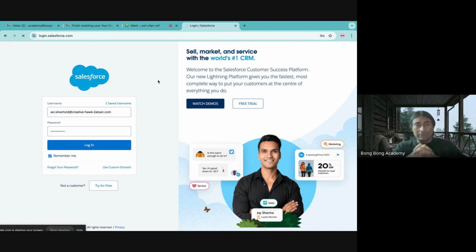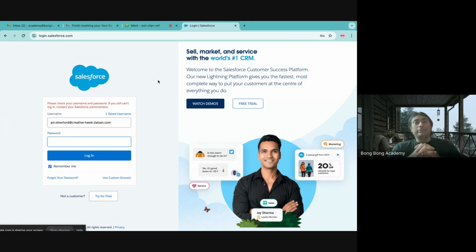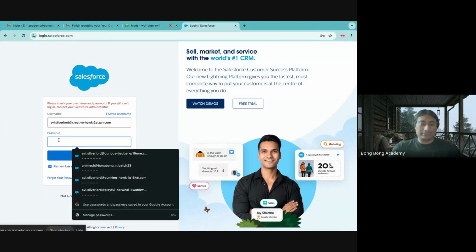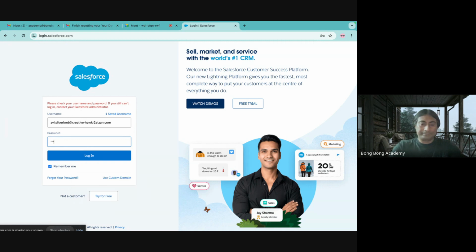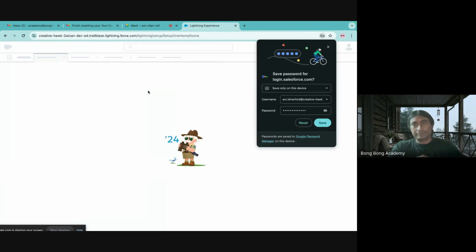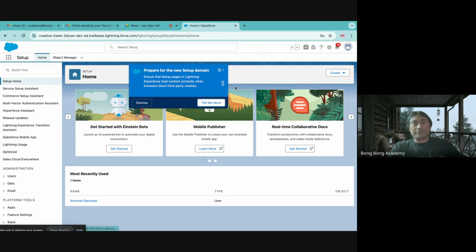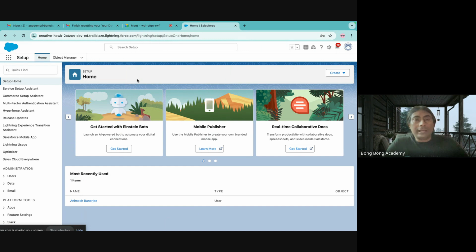See, I am now logging in. It's just this Salesforce instance, or it is like your mailbox. I'll save this password for next time. So now I have logged in, and since you are a system administrator, you are directly seeing an app called Setup.